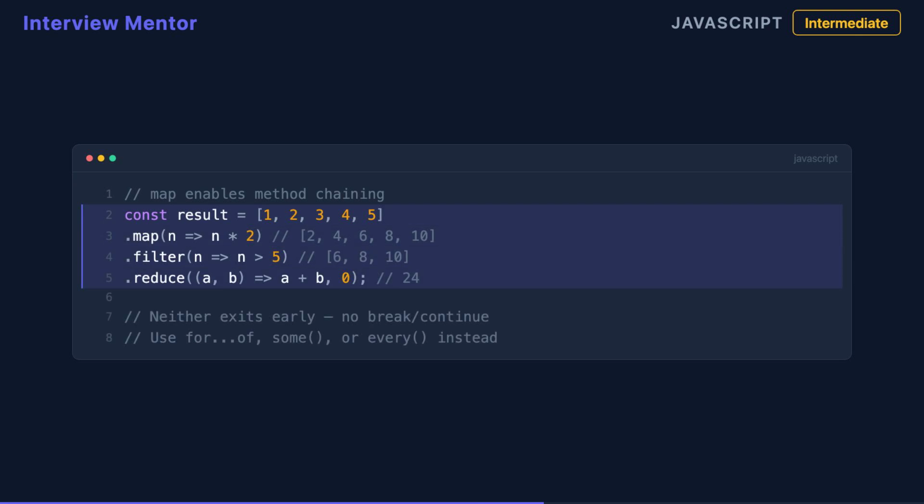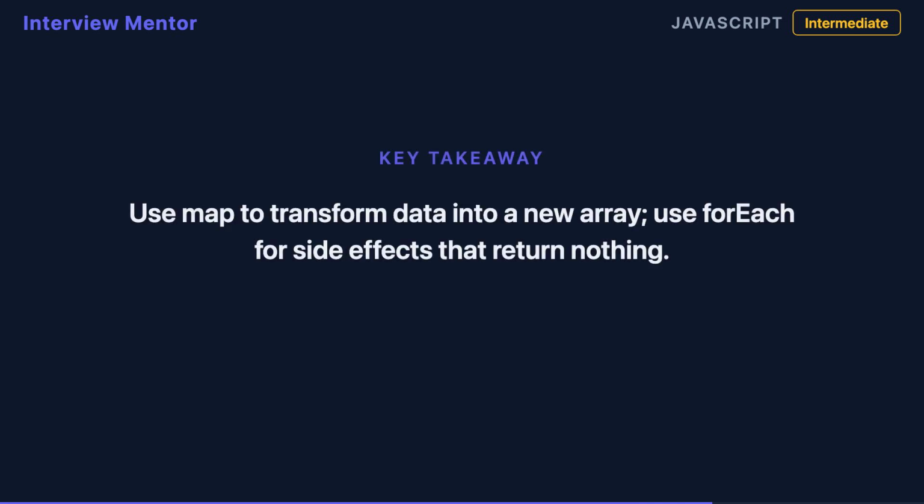Because map returns an array, you can chain filter, reduce, or another map directly onto it. Great for data pipelines. Both map and forEach share one limitation though. Neither can exit early. If you need to break out mid-loop, reach for a regular for loop or the some and every methods. Map transforms data and returns a new array. forEach runs side effects and returns nothing.